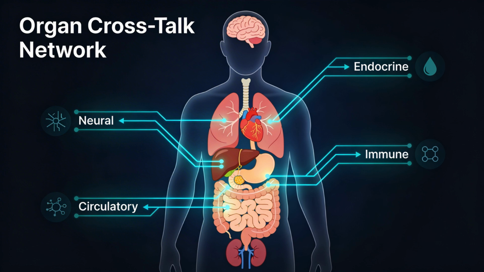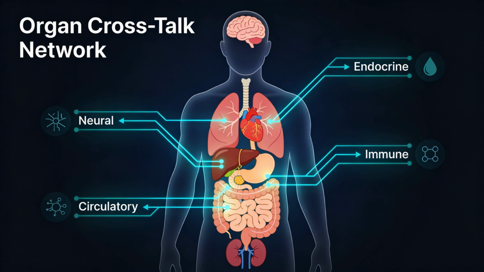To make this knowable in audio form, let's structure the next 15 minutes into 3 acts, the 4 super systems that mediate crosstalk. Key organ axis: brain, gut, brain, liver, brain, heart, and the heart-centered lung, liver, kidney, and gut axis. Technologies and therapies: how to actually use this network view at the bedside. ACT1, the 4 super systems.